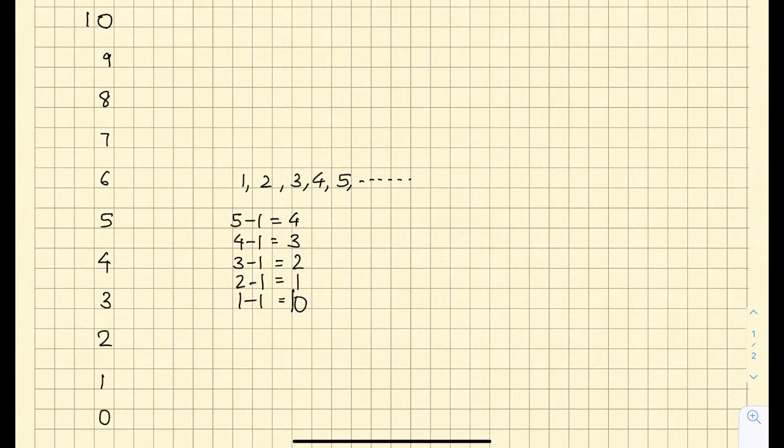This 0 is a whole number. So what is a whole number? A whole number is when, to the whole list of natural numbers, that is 1, 2, 3, 4, 5, 6, 7 and so on, we also include 0 in that list.